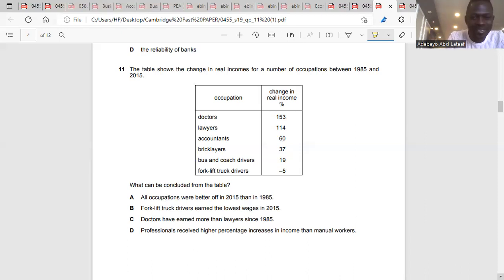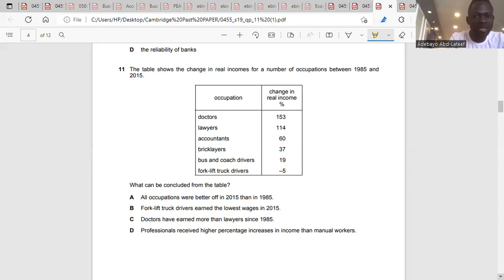So D, professionals received higher percentage increase in income than manual workers. Professionals are doctors, lawyers, accountants. What do you mean by professional? Those who work based on their degrees, based on their certificates.